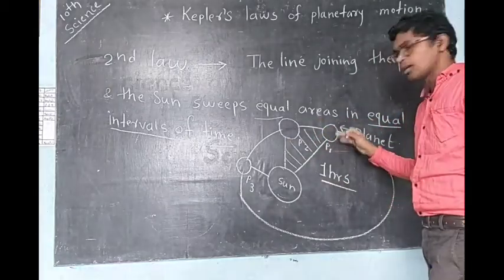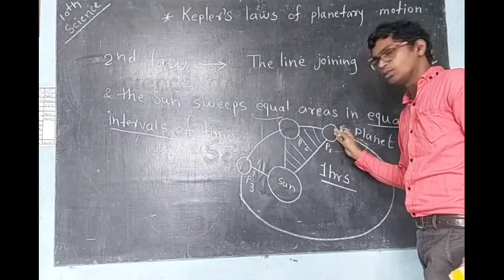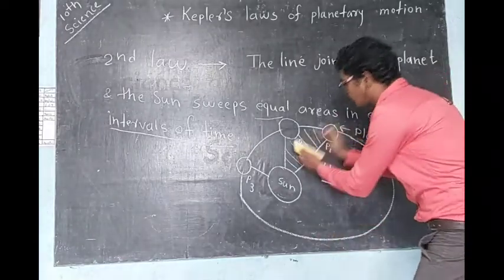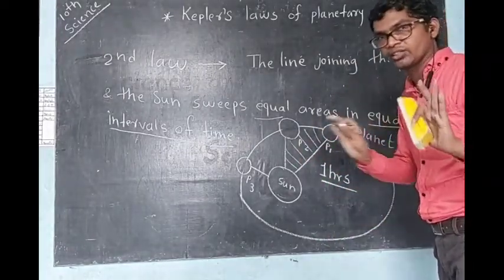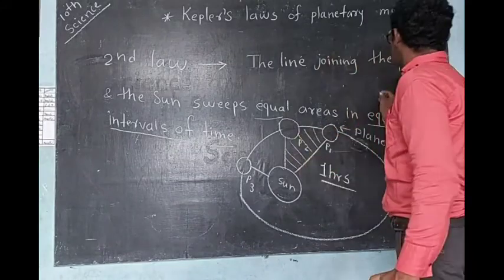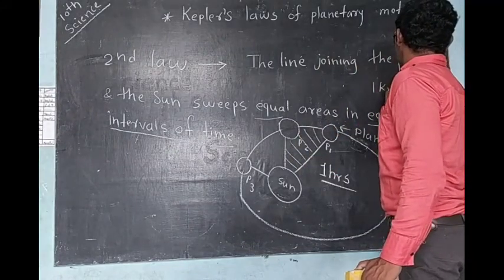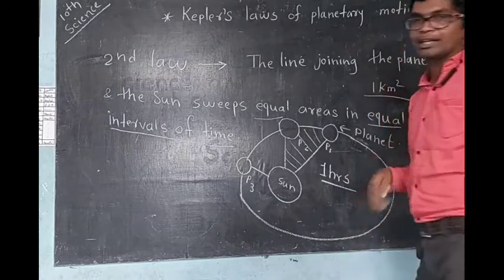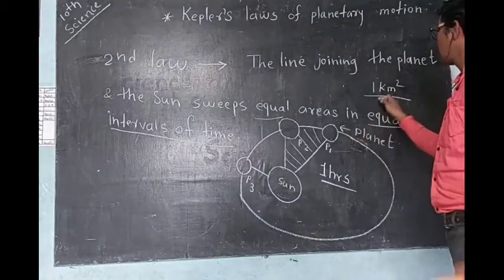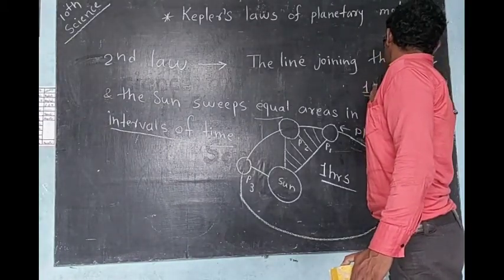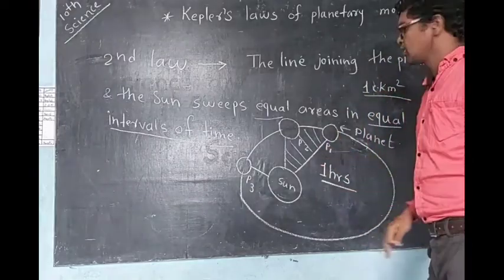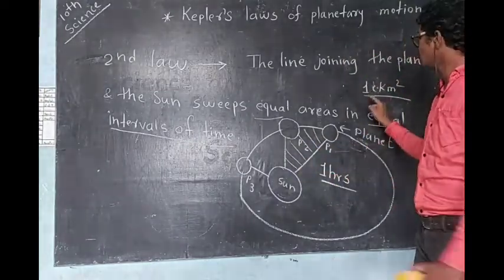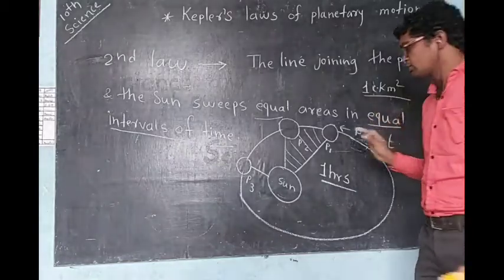This is the area covered by the planet during the change of position from P1 to P2. Now this area, suppose, just as an example, is 1 crore kilometer square. We can take meter square or kilometer square, or centimeter, just to understand. So this first area is suppose 1 crore kilometer square. So this is our area.